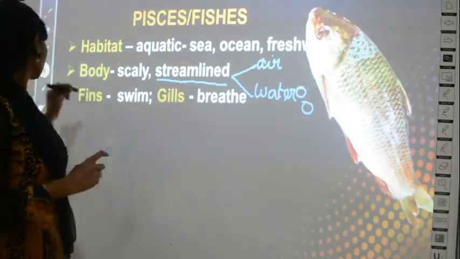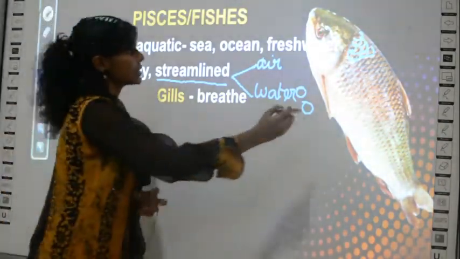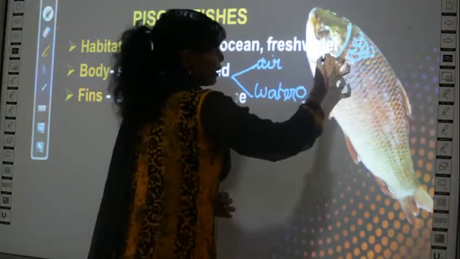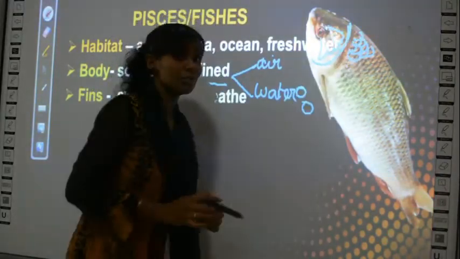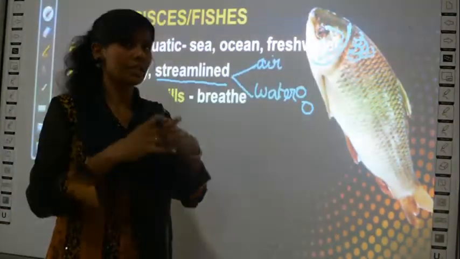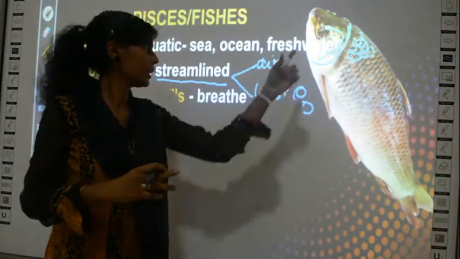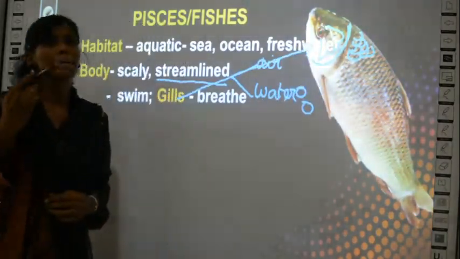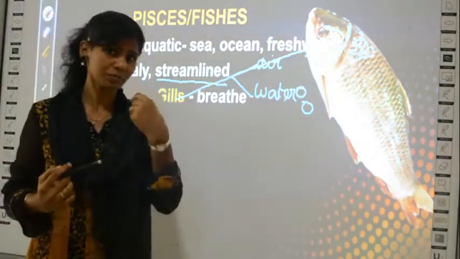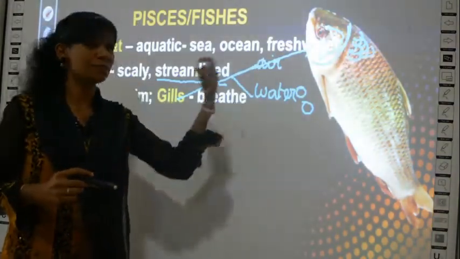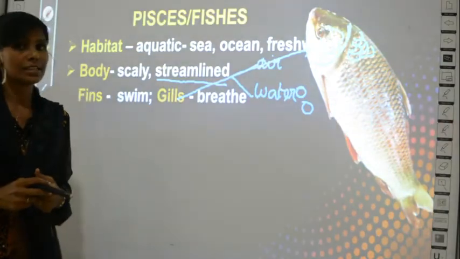Then they have gills to breathe. Where are the gills? Can you find them here inside? You will have gills, like this fan-like structure. Have you seen a hand fan? If you open this, you can see the gills. That is the gills, and these gills help the fish to breathe. We breathe through the nostrils, that is the nose, and the lungs, but fishes breathe through gills.